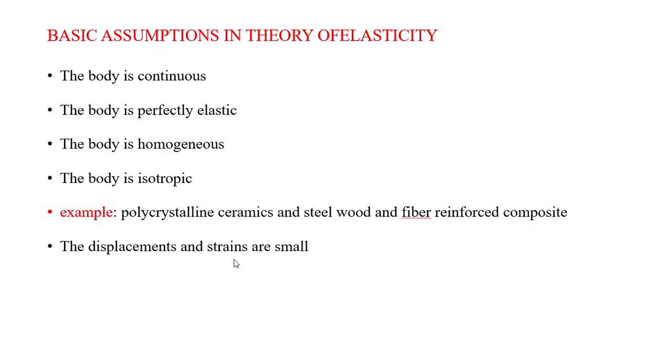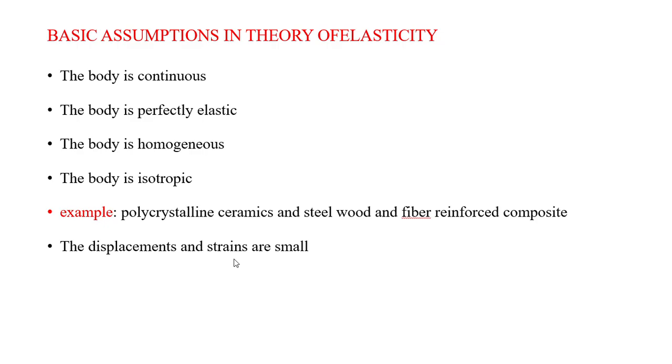Some basic assumptions are there in this theory of elasticity. What are those? The body is continuous. The body has to be continuous. There won't be any void spaces in the body. And the second one is that the body is perfectly elastic. The body should have a perfectly elastic nature. It may be continuous, but it has to have elastic properties. The body is homogeneous and the body is also isotropic.